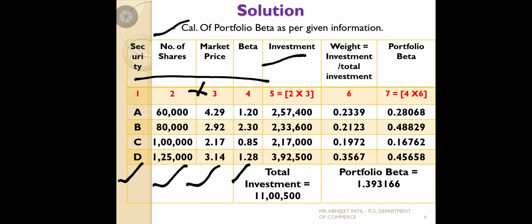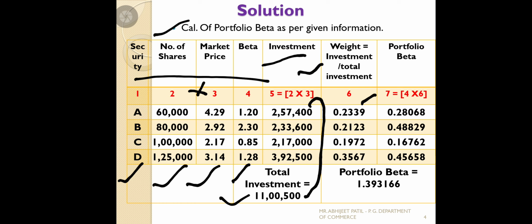So the total of that will get 11,500,000 rupees. The total investment we will get. Once we get total investment, the next step is to find out the proportionate weight of the investment. To find the weight, we use individual investment divided by total investment. 2,57,400 divided by 11,500,000 will get 0.2339.